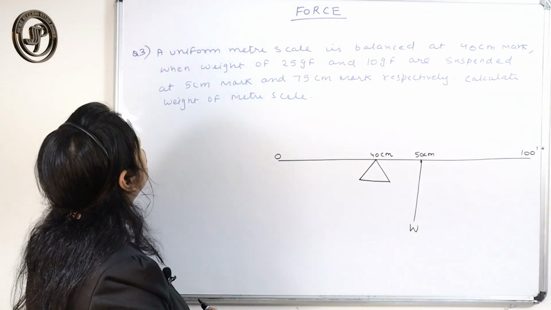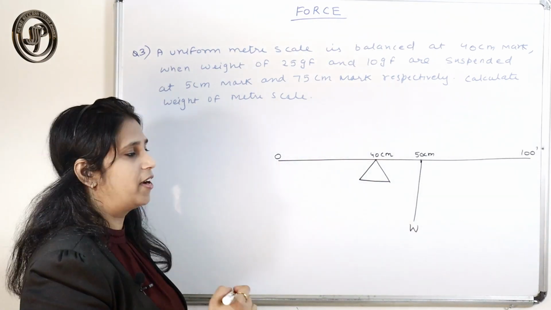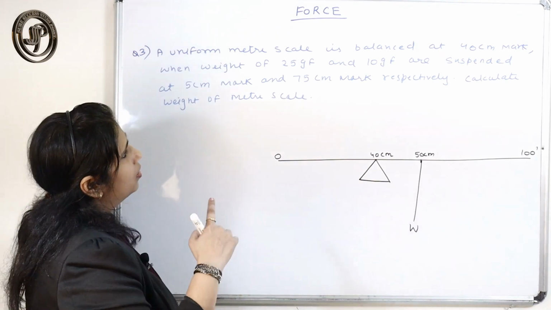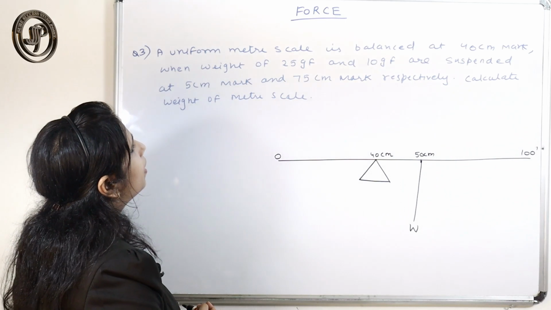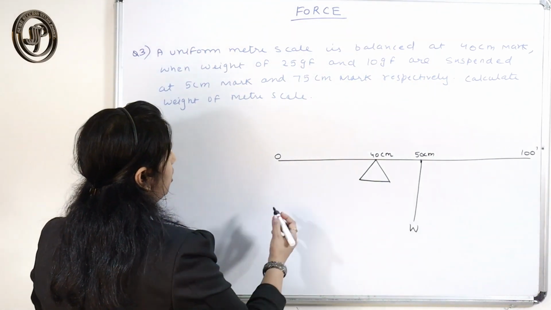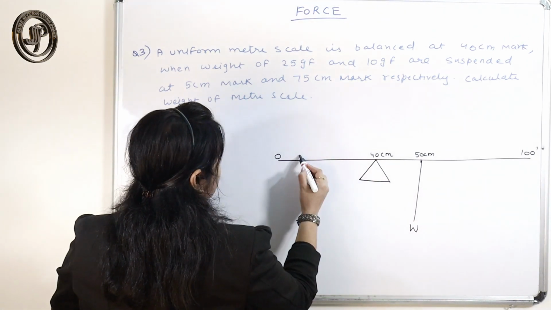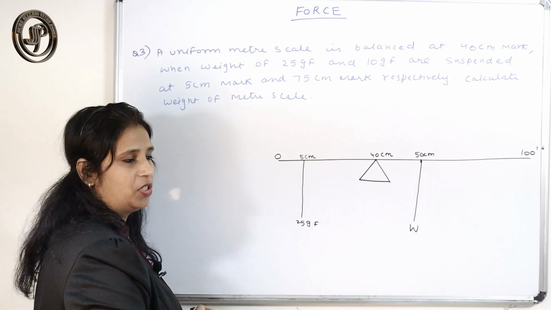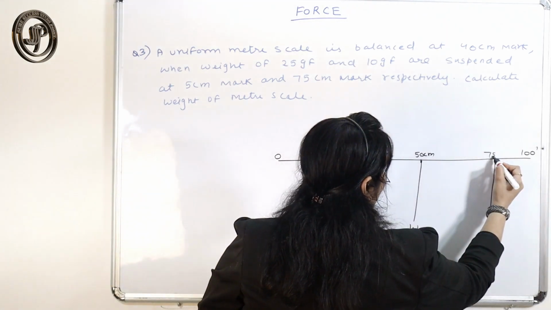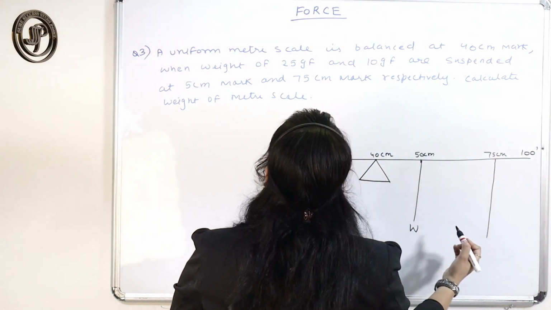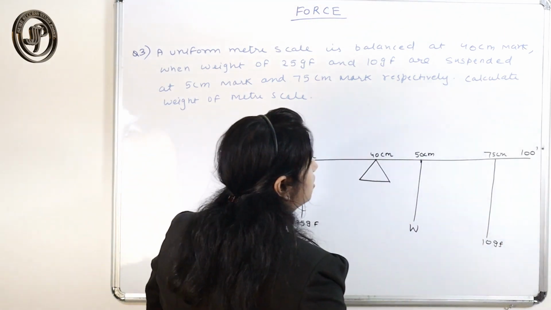Except this, according to the question, there are two more weights, 25 GF and 10 GF. The 25 GF is marked at the 5 centimeter mark, and the other weight is marked at the 75 centimeter mark, that is nothing but 10 GF.